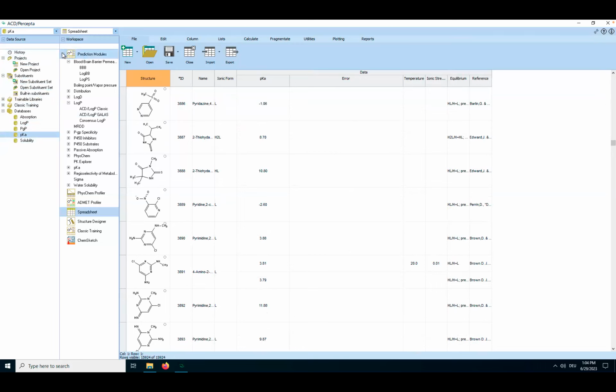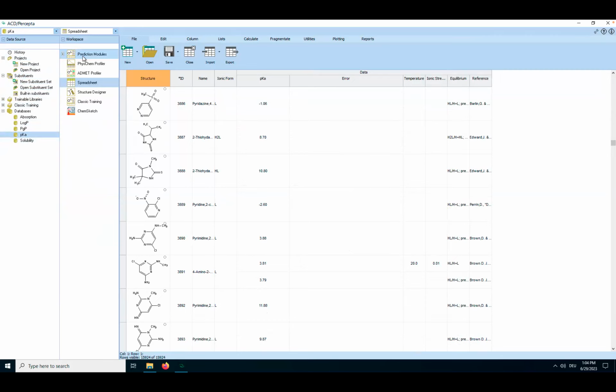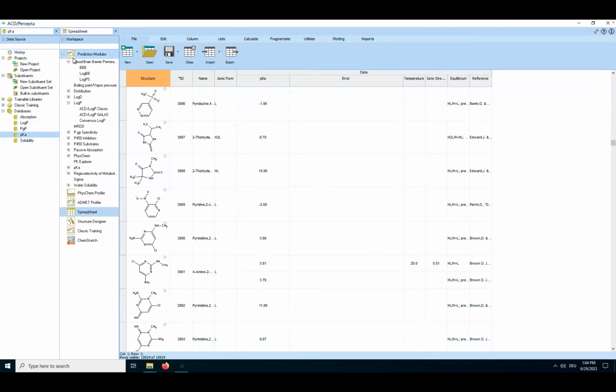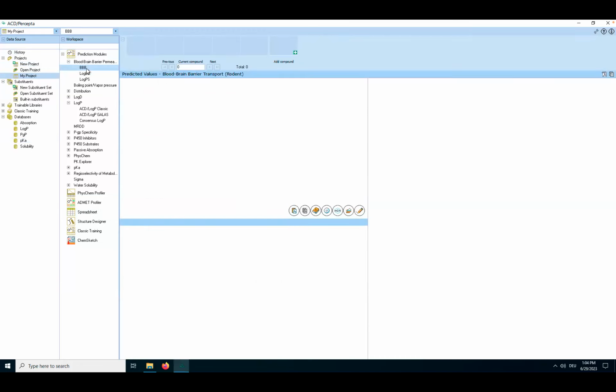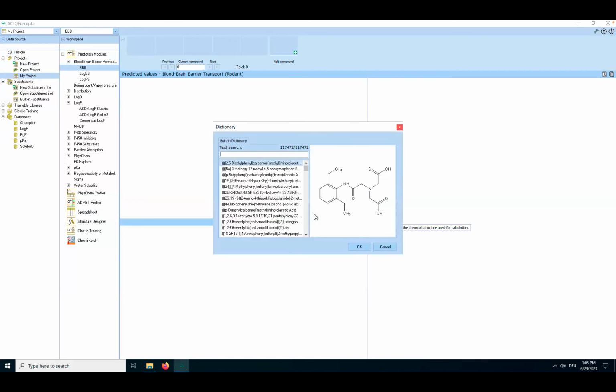Then the second panel, which is even more important, is the prediction modules, which I was just mentioning before. So if I click on this little plus here, you see here different prediction modules. So BBB permeation, LogP, and so on. I would like to show you a little bit of how this works. I'm going to create a new project now to calculate blood-brain barrier permeation. And now if I click on that, of course, I need a structure somehow first because it's all structure-based. I can either draw it, I can search for it with InChI key or SMILES, or I will just take it from a library now to be faster.